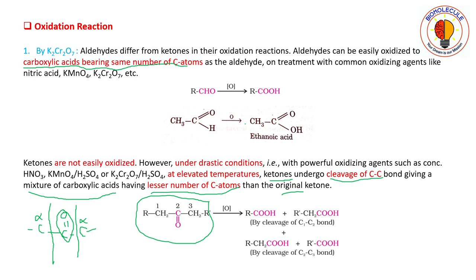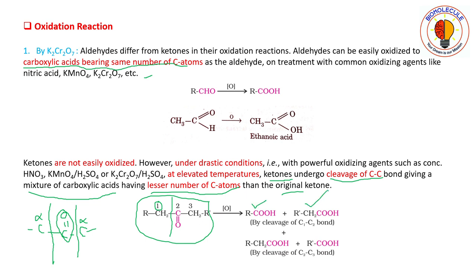If we look into this example, first, by cleavage of the C1-C2 bond, that is between the carbonyl group and the left hand side alpha carbon, we get two carboxylic acids.